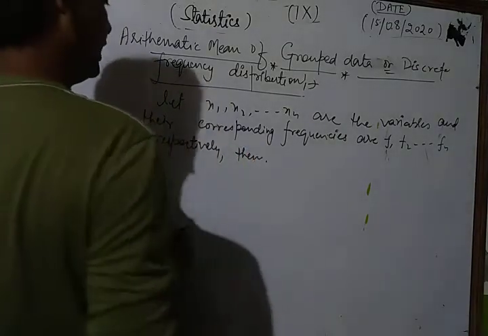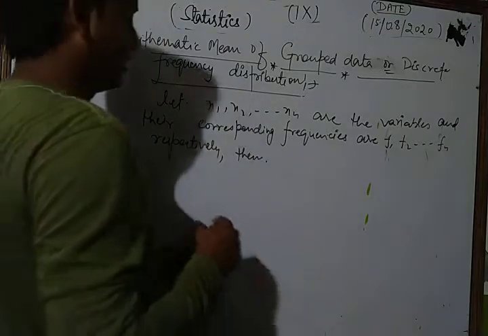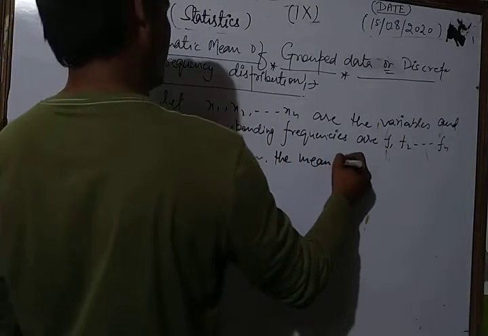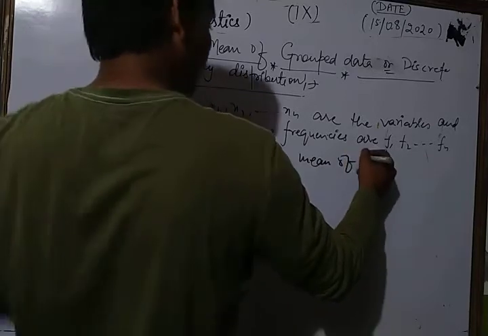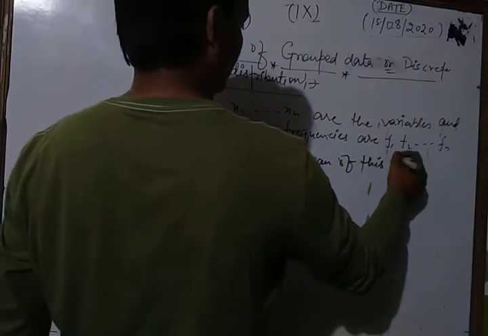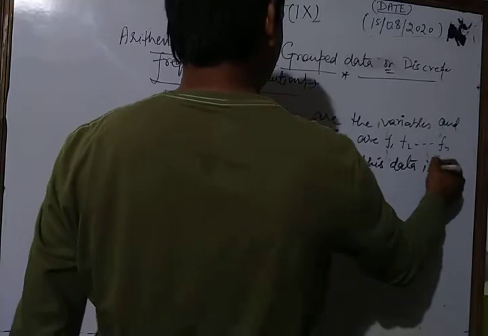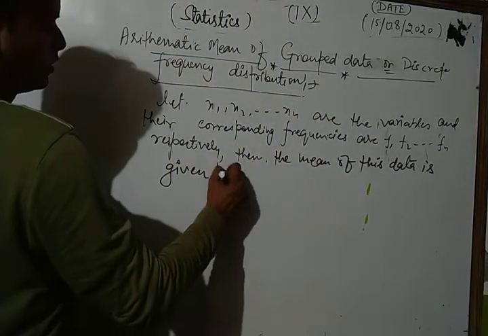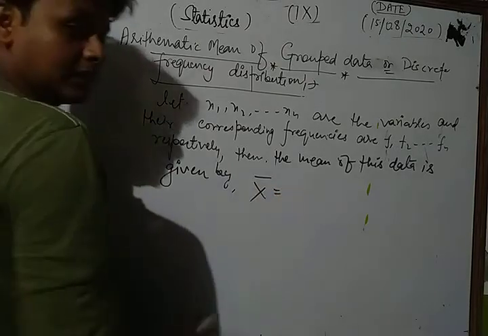Then the mean of this data is given by x bar is equal to